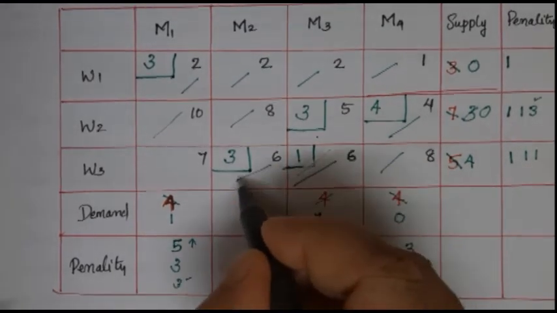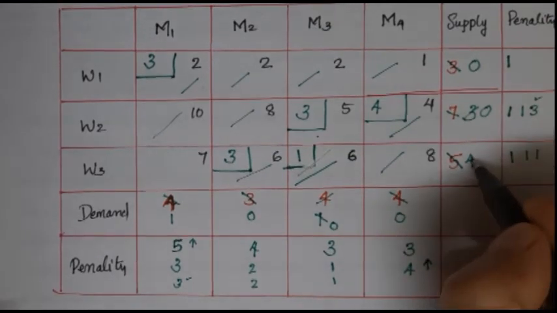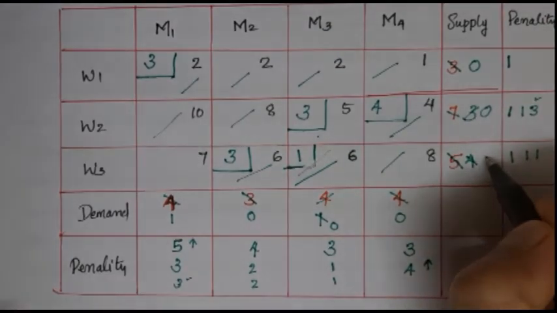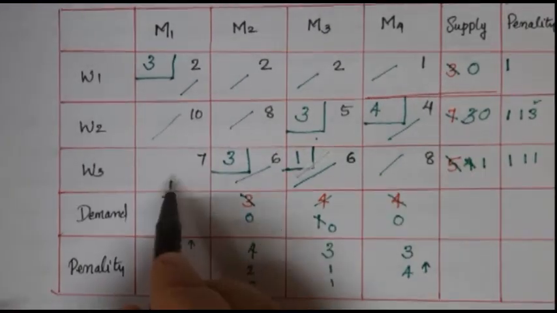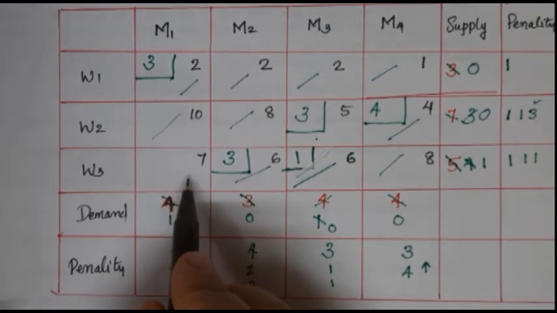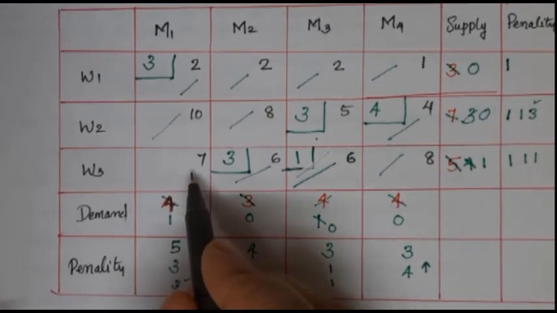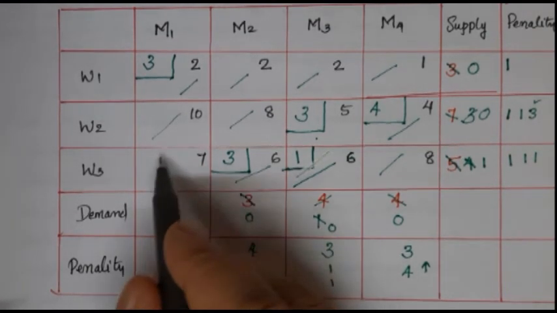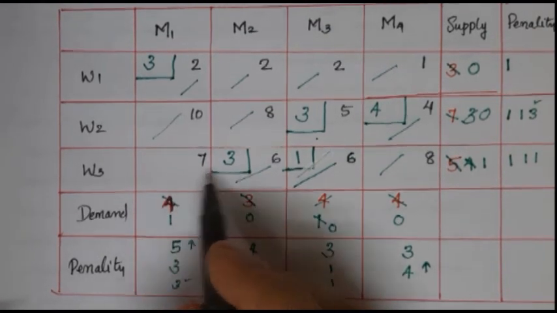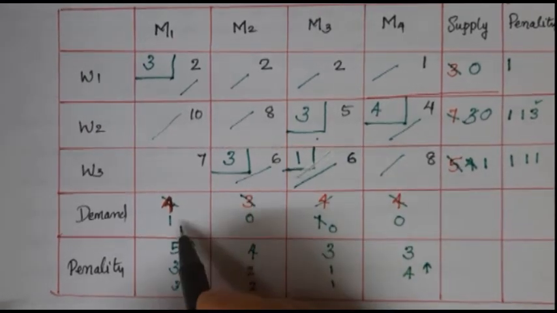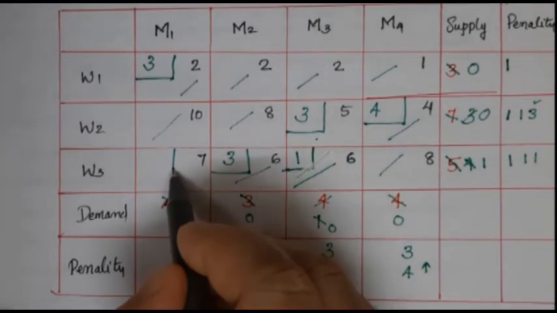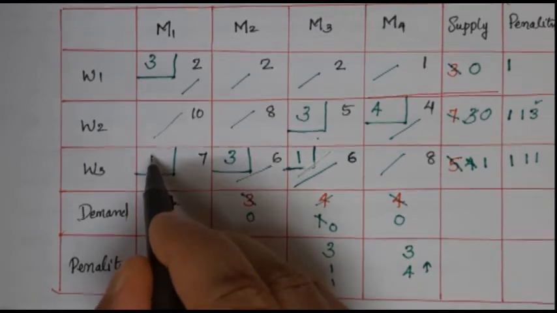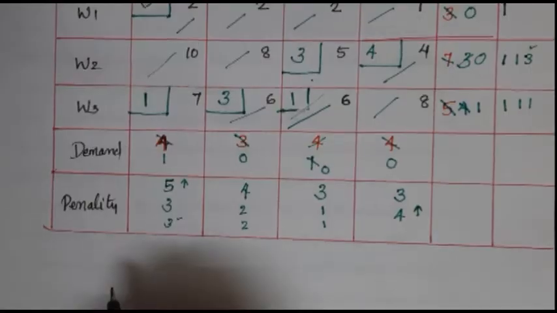So we can cut this, and also we can subtract 3 from here, then we will get 1. Now only 1 cell is remaining. So we can check the demand and supply of the cell. So here we have 1, and here also we have 1. So we can allocate the value here.